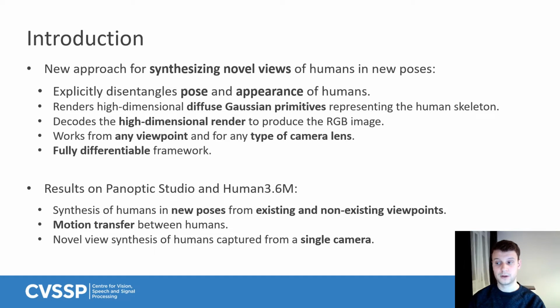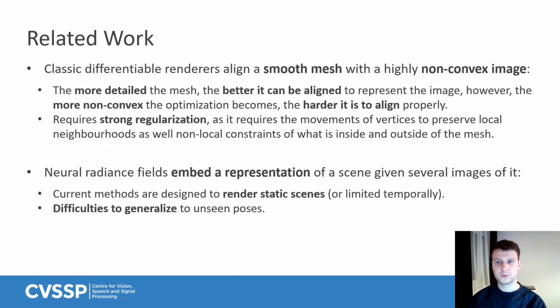In the literature, traditional differentiable rendering pipelines try to align a smooth mesh with a highly non-convex image. This is problematic, as the more detailed the mesh, the better it can be aligned to represent the image. However, the more non-convex the optimization becomes, the harder it is to align. Such methods require strong regularization on the vertices of the mesh, as they require the movement of the vertices to preserve local neighborhoods, as well as non-local constraints of what is inside and outside the mesh.